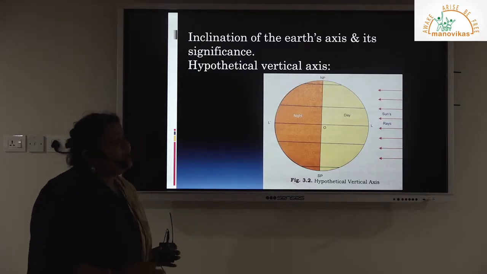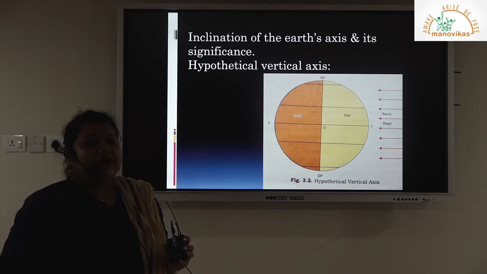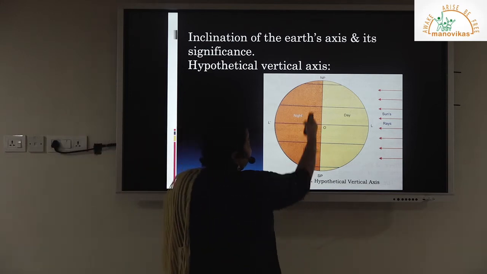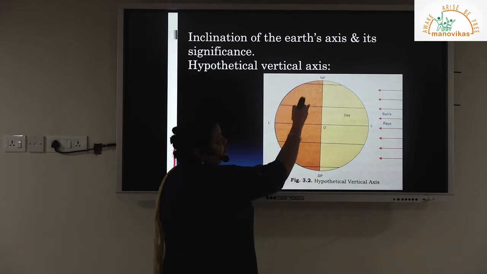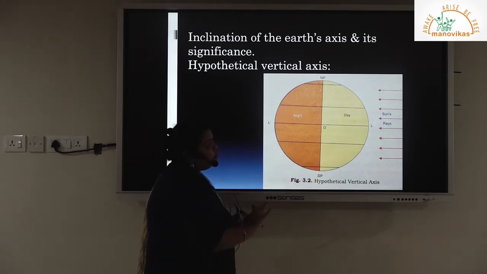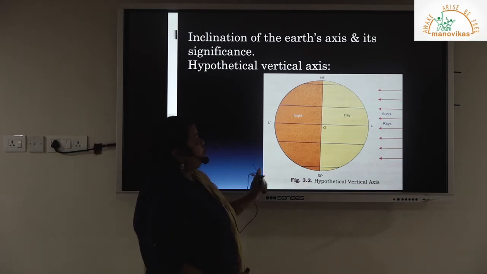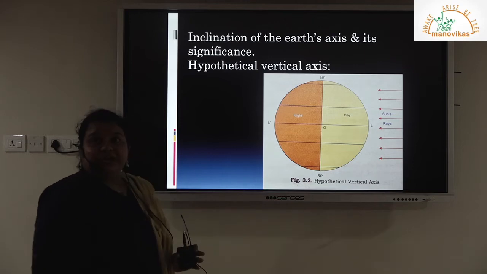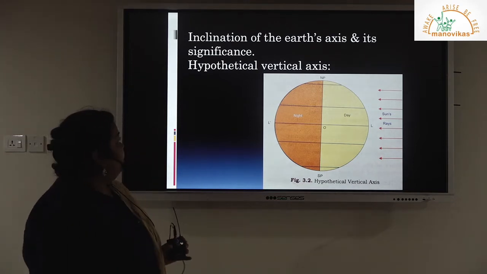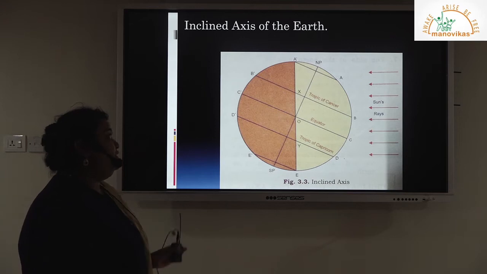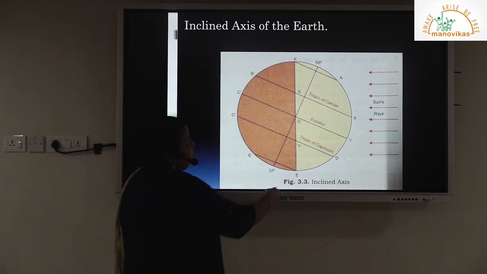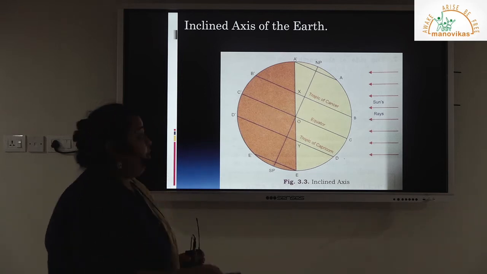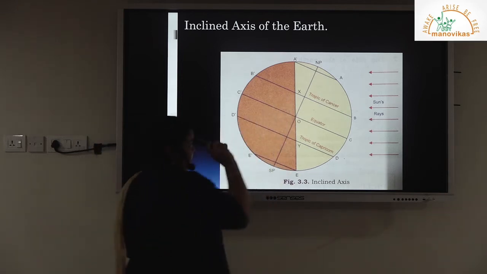Then imagine if the axis was straight or vertical instead of inclined. What would we experience? We would have experienced equal hours of day and equal hours of night for the whole earth surface. But that is not the situation. So what is the correct situation? It looks something like this, wherein the axis is inclined, which we discussed: it is at 66.5 degrees from the orbital plane and 23.5 degrees from the vertical plane.